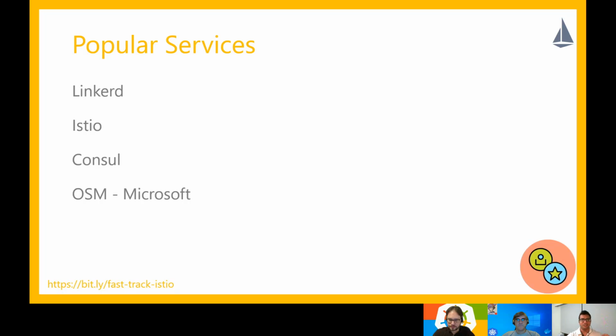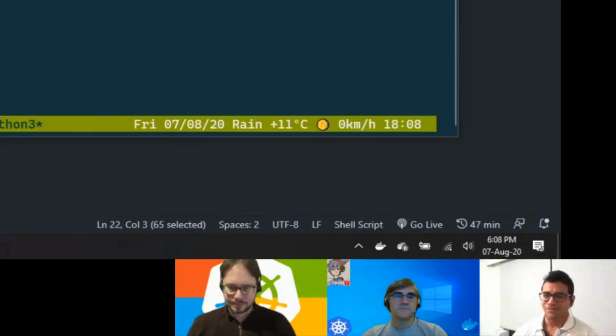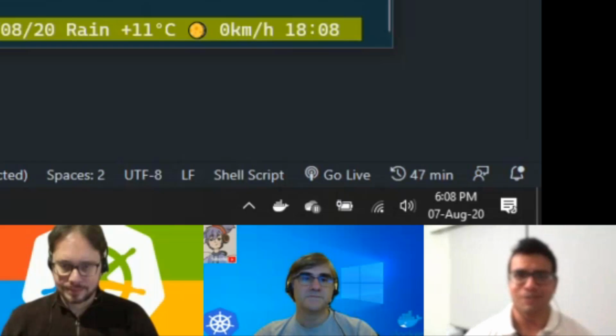You don't have to change whatever policies you have, you just replace the binaries, apply the same policies back, and the new thing will start working, which is quite a good initiative. Linkerd supports it out of the box. Istio supports it via an adapter. OSM supports it out of the box. We'll look at it in a subsequent video.